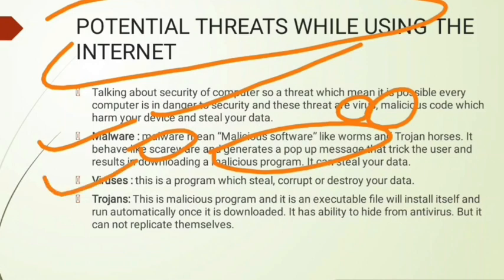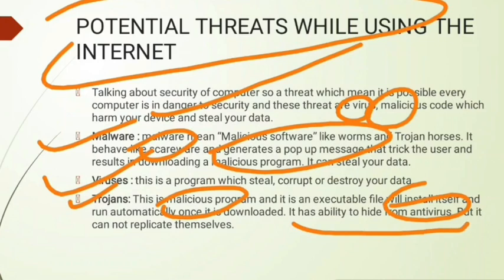Now the next one is virus. You know students, what is the full form of virus? The full form of virus is Vital Information Resource Under Siege. This program can also steal, corrupt or destroy your data, so it is very harmful for your PC. The next one is Trojan. This is a malicious program. It is an executable file that will install itself and run automatically once it is downloaded, and it has the ability to hide from antivirus, but it cannot replicate itself. Replicate means duplicate. It cannot duplicate on its own.